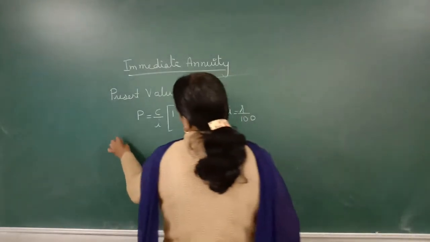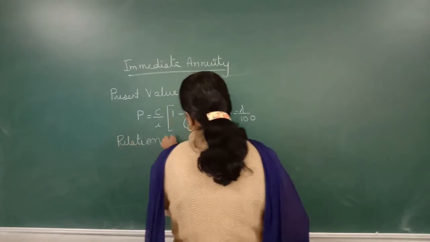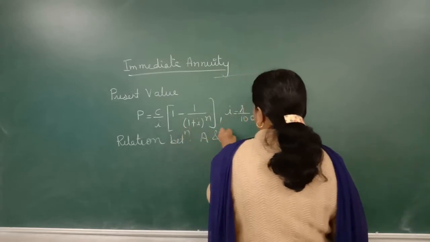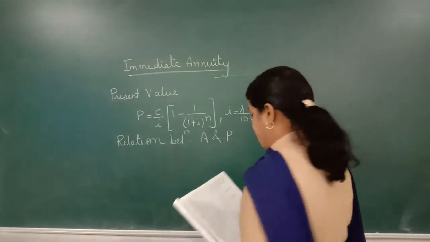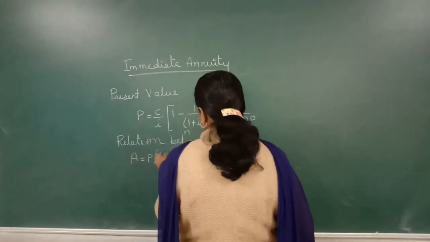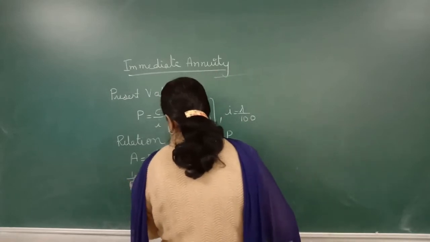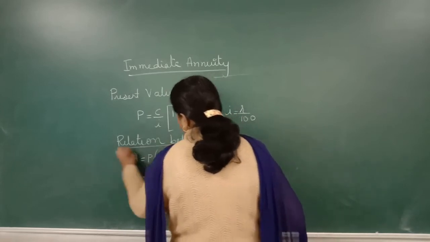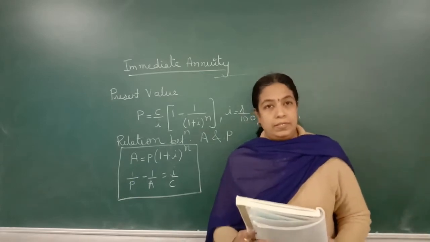Now, a relation between A and P, that is the accumulated value and present value. A is equals to P into 1 plus I to the power n, and 1 upon P minus 1 upon A is equals to I upon C. These two are also important formulas.